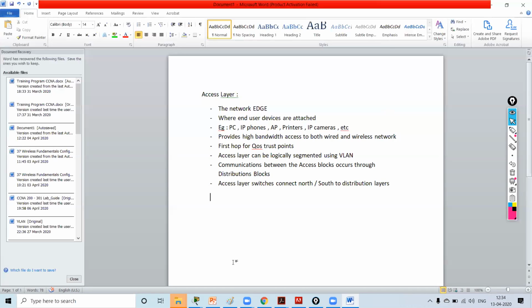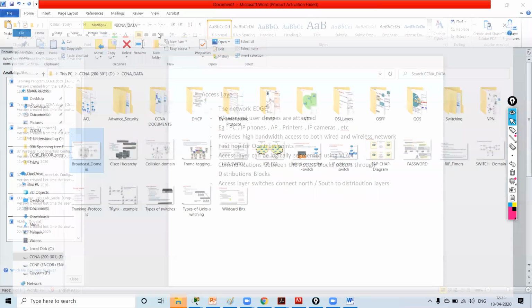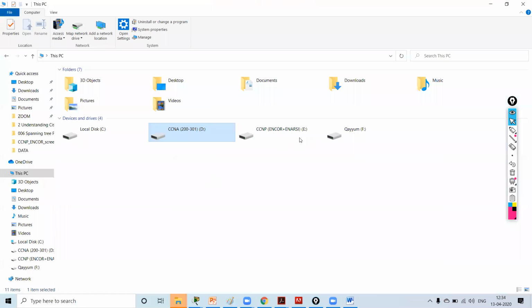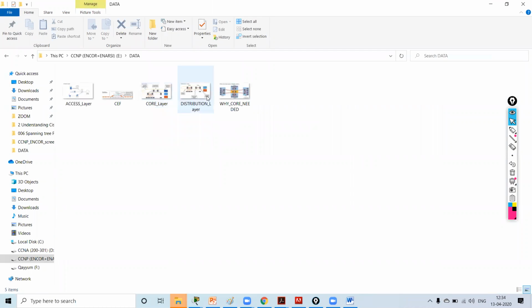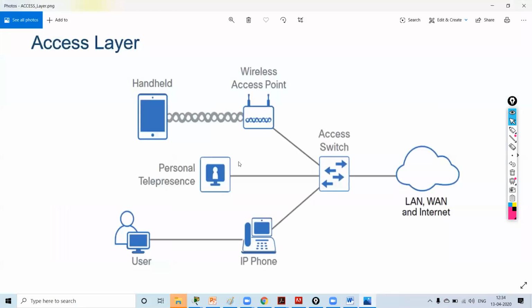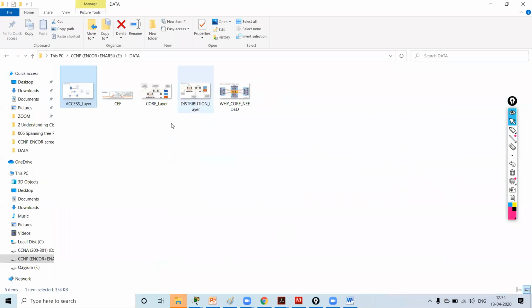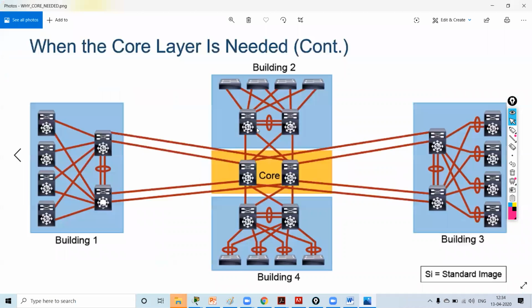Let me check for an example. This is my access layer. See, wireless, these devices are connected over here, all the devices. This is the basic design of hierarchical model.